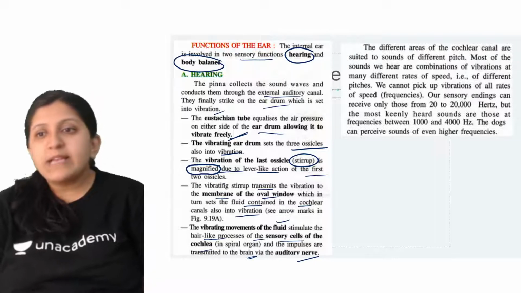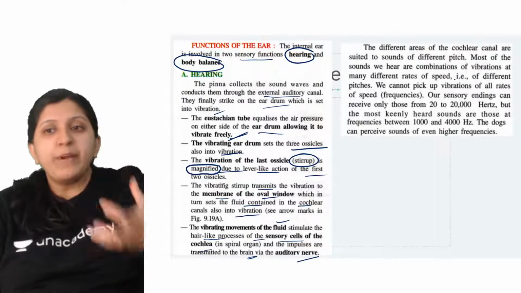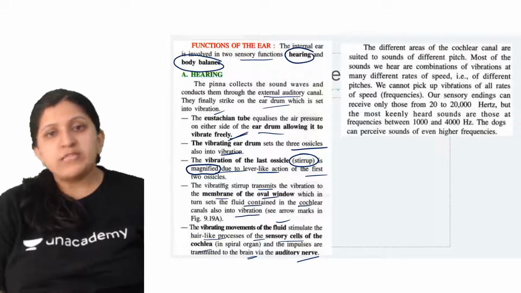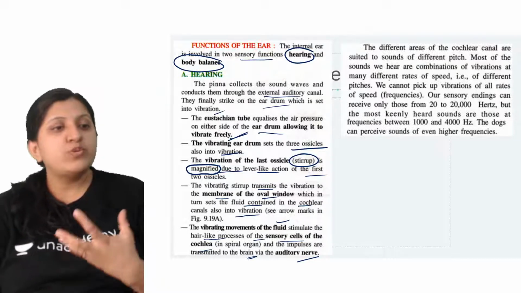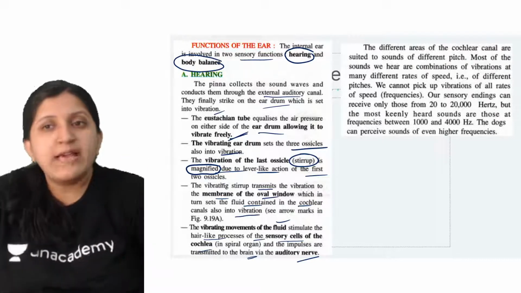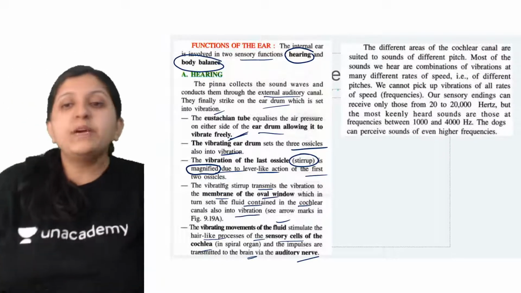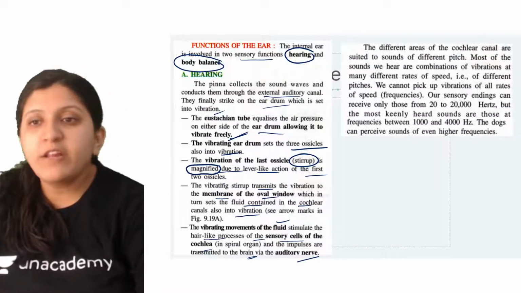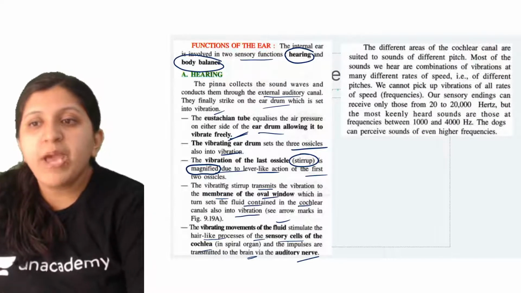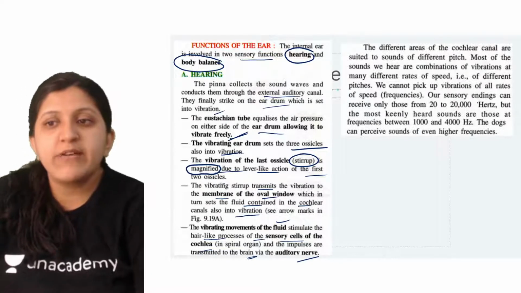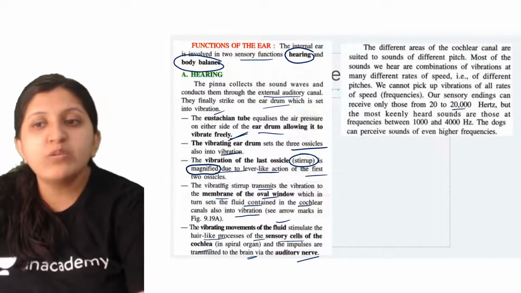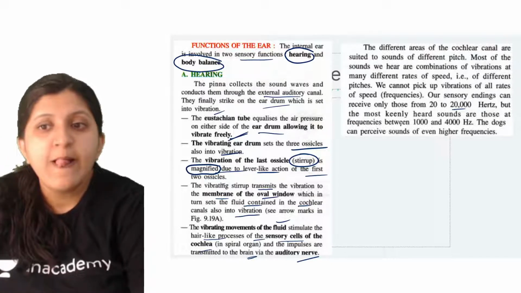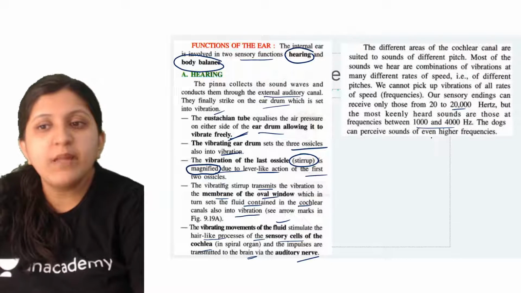We are hearing a sound, so a combination of vibrations is going to occur. Our ear has the capacity to interpret the message, connecting with the auditory nerve to the brain. We cannot pick up vibrations of all rates of speed; our sensory endings can receive only 20 to 20,000 hertz, but the most keenly heard sounds are those frequencies. Dogs can perceive sounds of even higher frequencies.